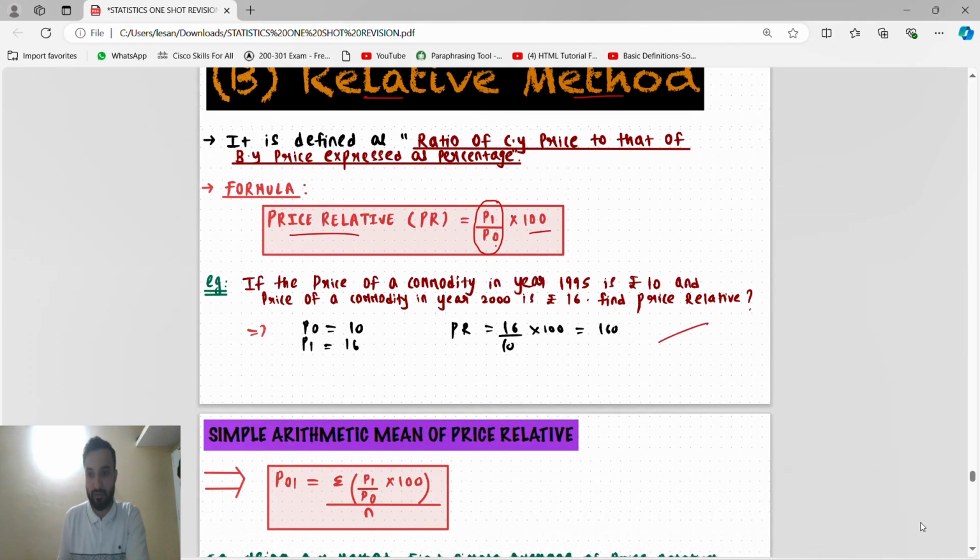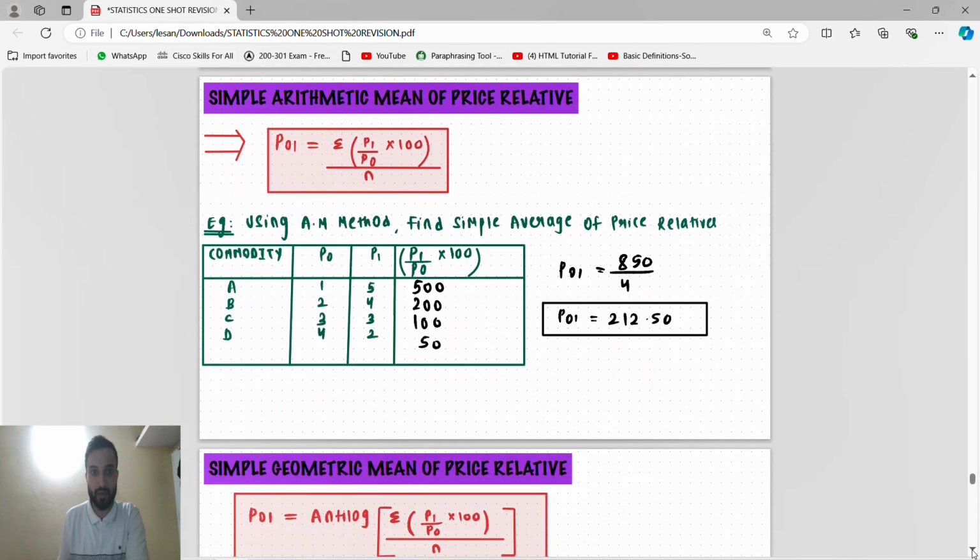This type of question they will ask in the examination, so just go through it. Simple arithmetic, or we can say price relative. The formula is summation of P1 by P0 into 100 by N. N is the commodities, 1, 2, 3, 4. So N is 4. Right, summation, see this, P0, P1, commodities, everything, these 3 they will give in the question.